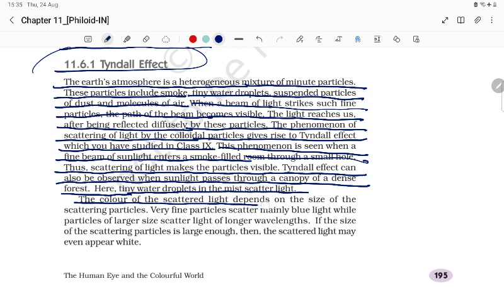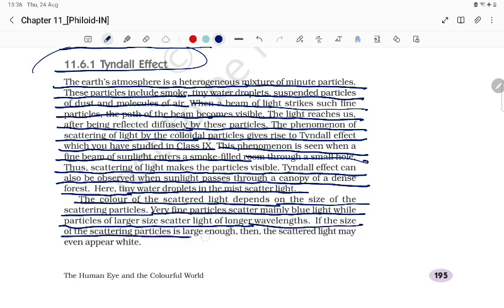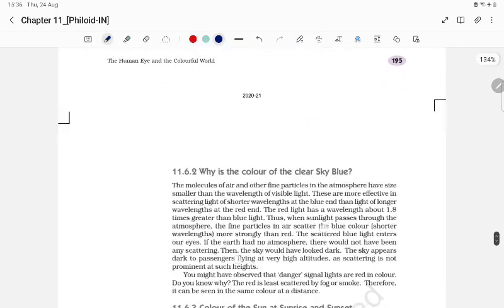The color of the scattered light depends on the size of the scattering particle. Very fine particles scatter mainly blue light, while particles of larger size scatter light of longer wavelengths. If the size of the scattering particles is large enough, then the scattered light may even appear white.